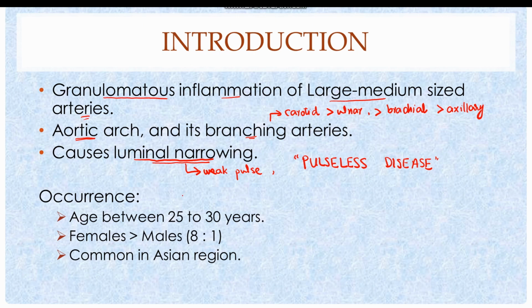Takayasu arteritis is just like giant cell arteritis in almost all aspects, except there is an age difference. If the disease is occurring in patients less than 50 years of age, they are mostly classified as Takayasu arteritis, and if the disease is occurring in more than 50 years of age, it is known as giant cell arteritis. So Takayasu arteritis is more common between the ages of 25 to 30 years, and there is a female predominance, the ratio being 8:1. Takayasu arteritis is although global, but it is more common in Asian regions such as Japan.